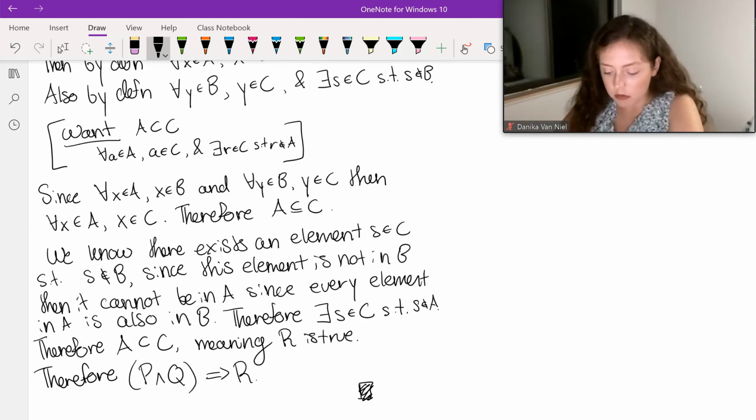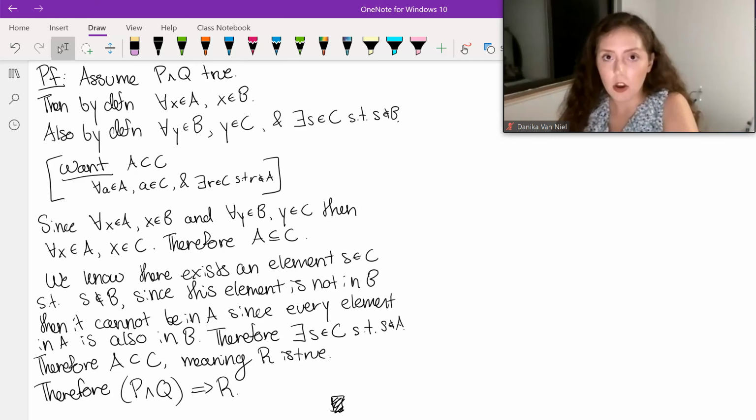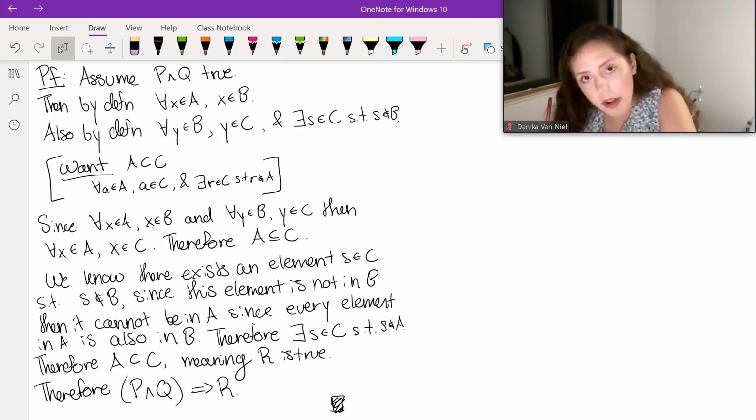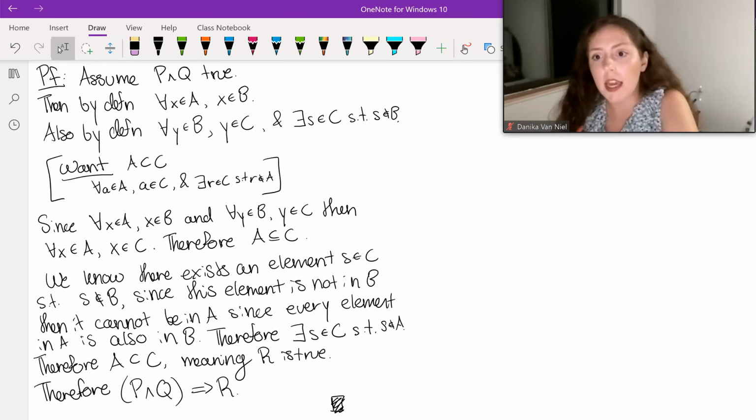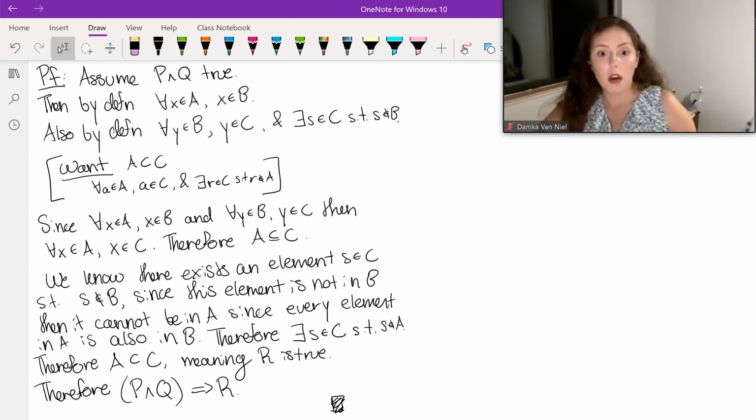Okay, so one clarification that I do want to make is that I'm not saying that R is always true, because you could certainly pick sets A, B, and C where R is not true. Okay? But what I am saying is that if P and Q are both true, then R must be true. Okay? So in order for R to be false, P and Q need to be false. So one of them at least needs to be false. Okay? All right, excellent.